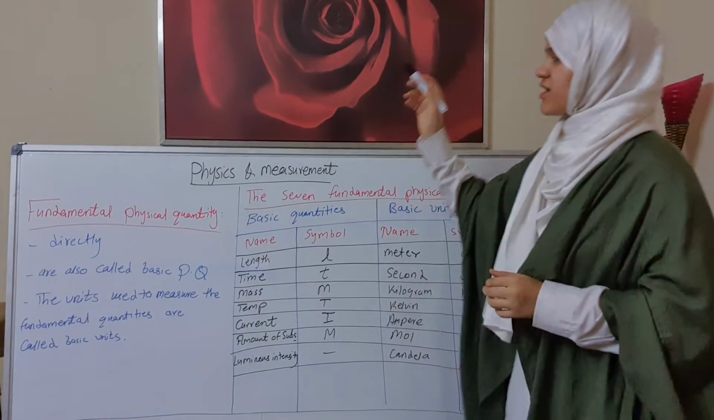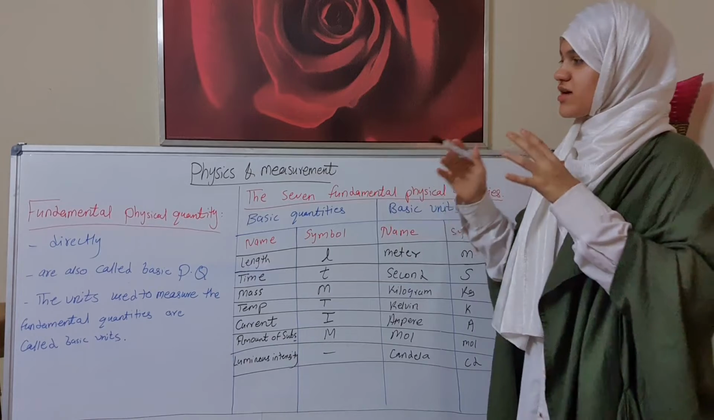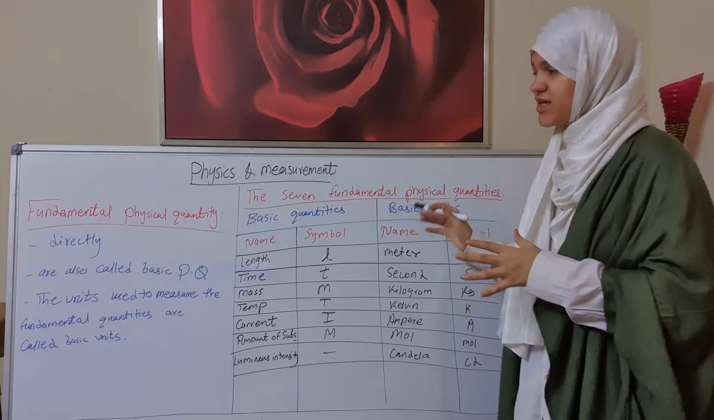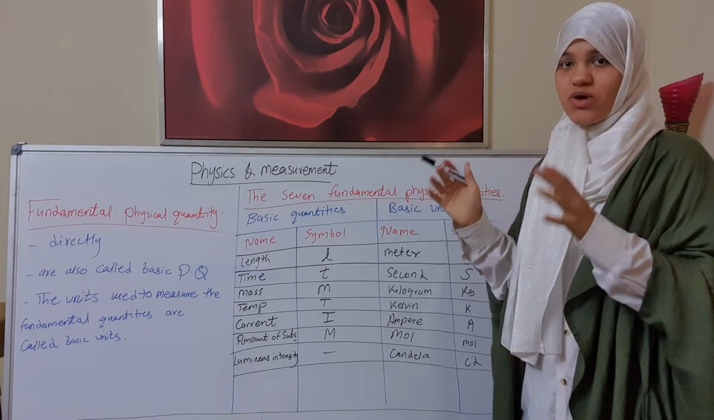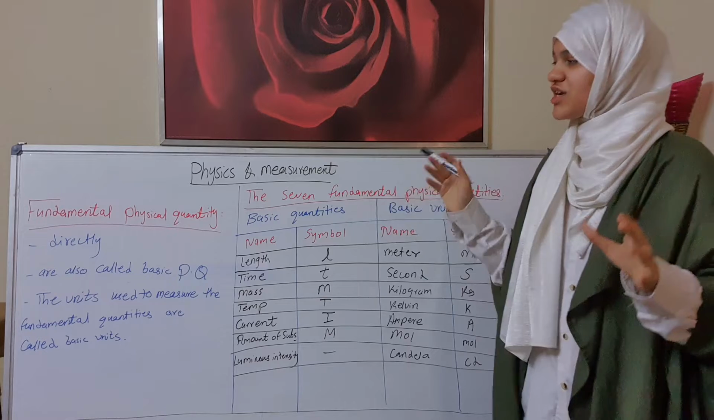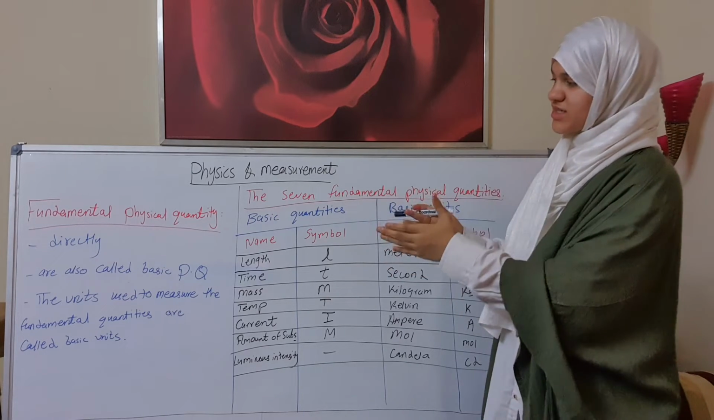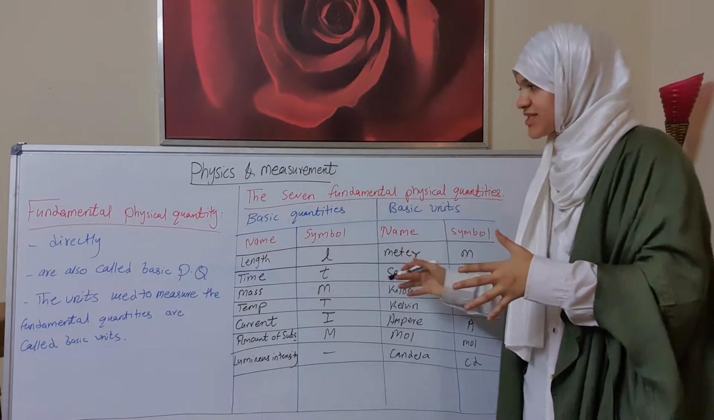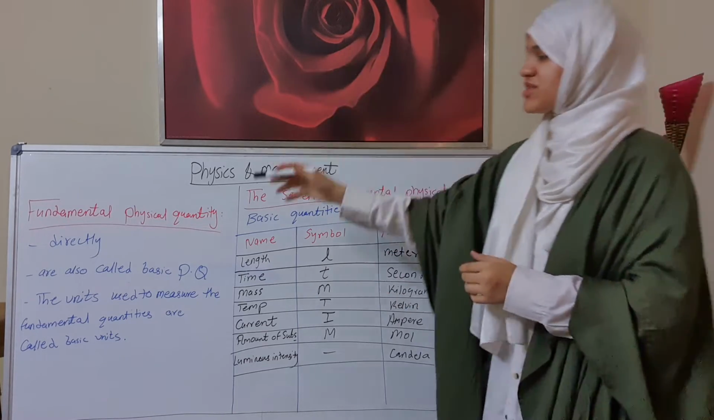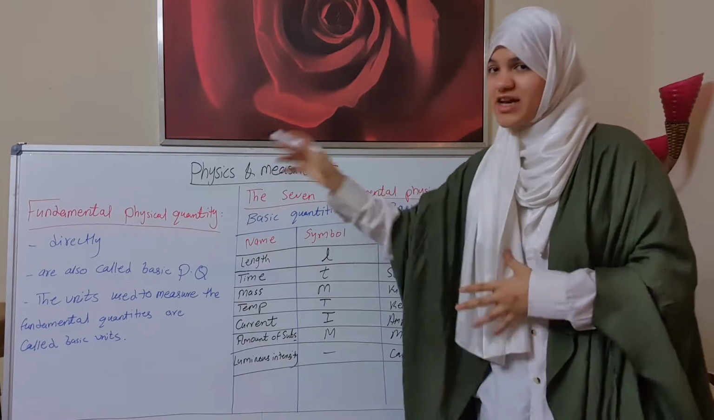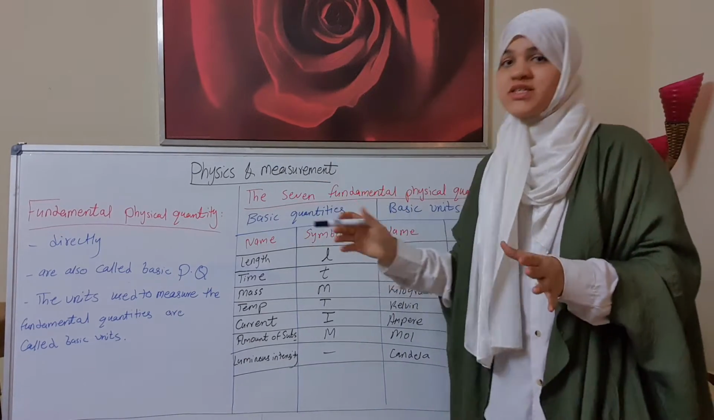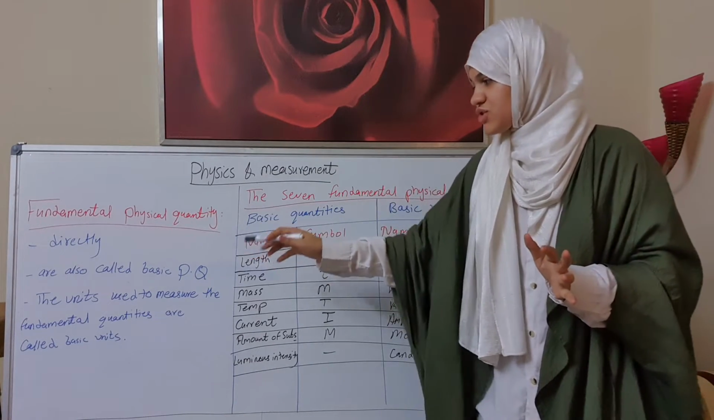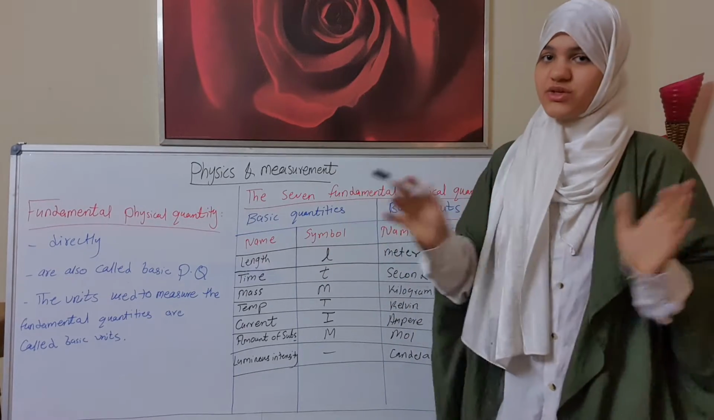Now, as we know, physical quantities can be classified into fundamental and derived physical quantities. We will see their definitions, what is the meaning of fundamental and derived physical quantities, and also some examples about them. First of all, fundamental physical quantities are measured directly and are also called basic quantities, or we can say basic units. The units used to measure the fundamental quantities are called basic units.